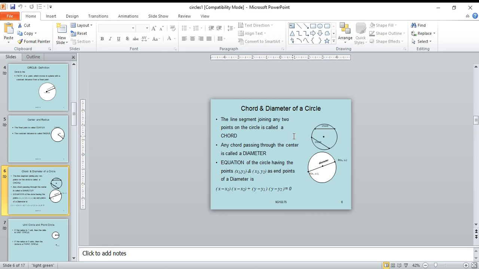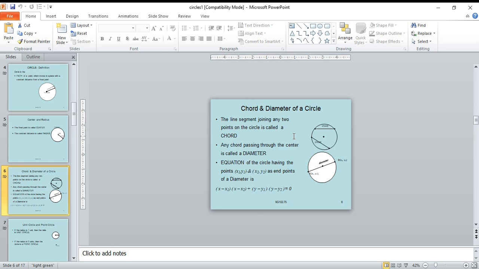Any chord passing through the center is called a diameter. The line segment joining any 2 points on the circle is called a chord. Any chord passing through the center is called a diameter.